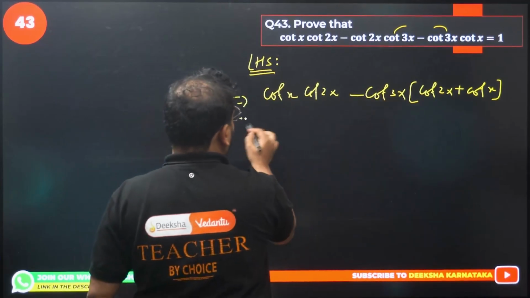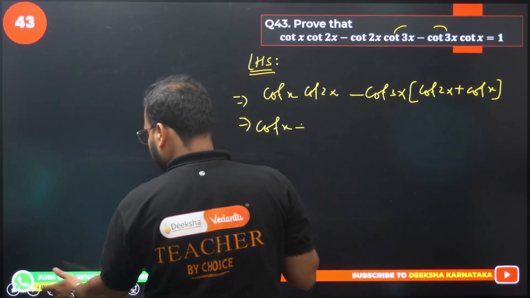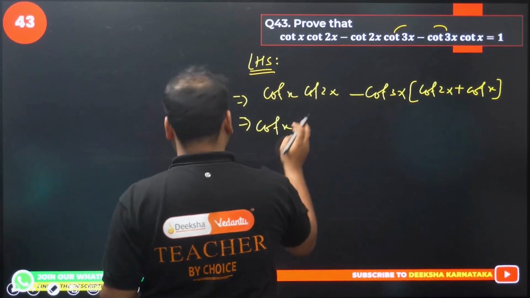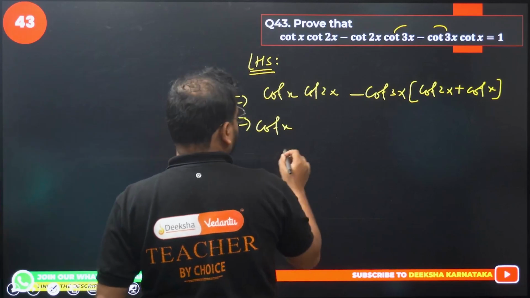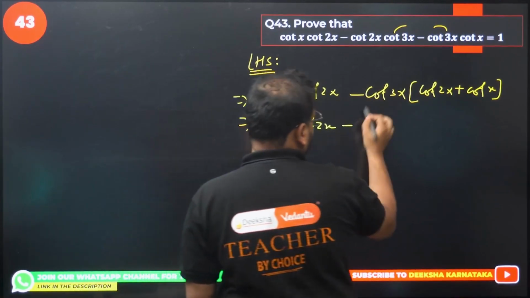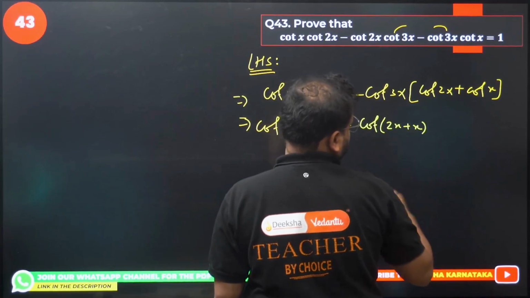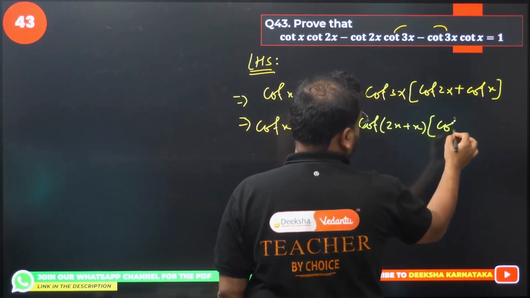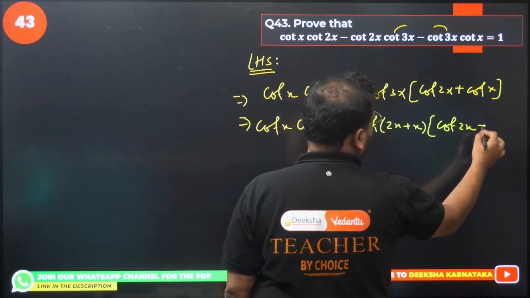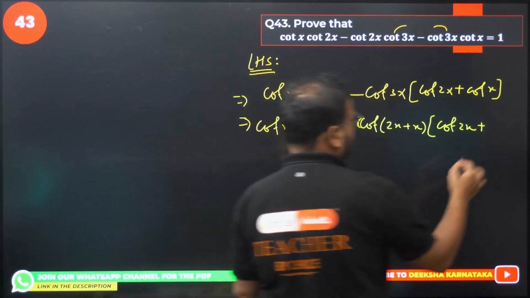Check this out. Cot x into cot 2x, the product. Over here, write this as cot of 2x plus x. You see what I'm going to do? I want to apply the formula of the sum of angles in cot.